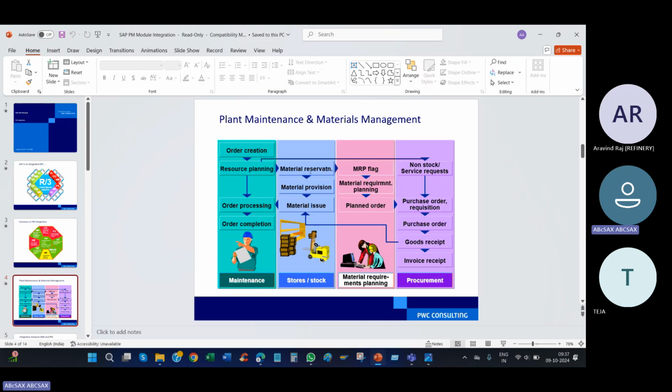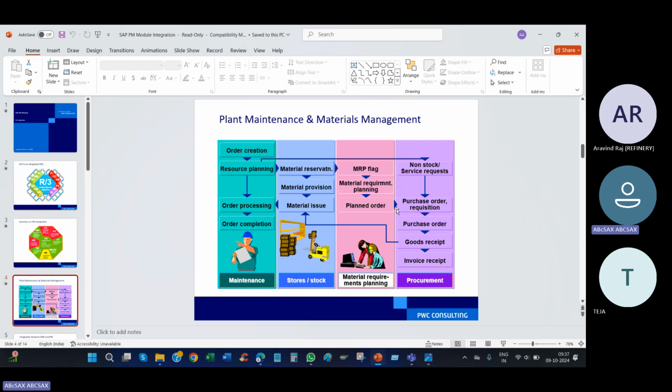So for stock material, a reservation will be created. You are reserving the material in the store. I need 10 material. Against the reservation, the store people will issue the material. This is the stock flow. You should not say I am going and taking the material. You should not say it that way. You should speak from the store's perspective. The store people will issue the material against the reservation number, 10 quantity reserved, that number will be there.